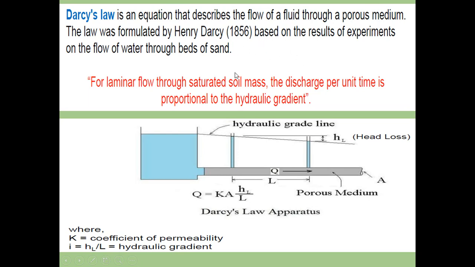What he has stated is that the velocity of flow passing through the porous media is proportional to the first power of the hydraulic gradient, H by L. That is called the hydraulic gradient.